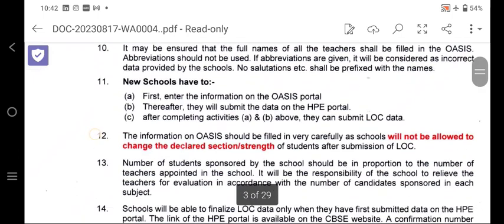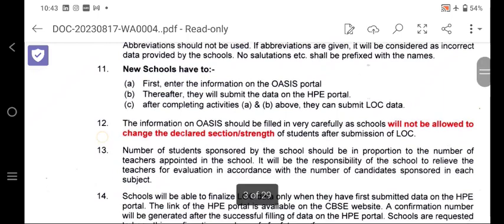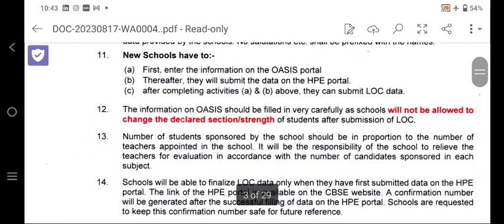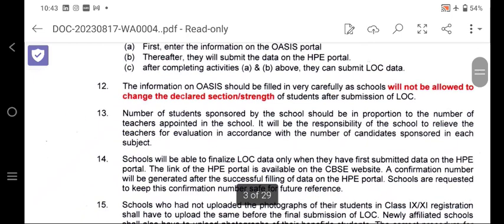Number 11, very important: new schools must first enter the information in the Oasis portal. So before going for the submission of the LOC, you should fill up the Oasis portal first. Thereafter, they will submit the data in the HP portal. So number 1 is Oasis, second is the HP portal, and after that they can submit the LOC. Number 12: the information on the LOC should be filled very carefully, as the school will not be allowed to change the declared section strength of the students after submission of the LOC.